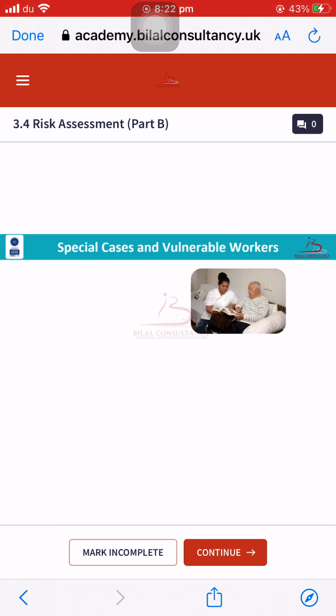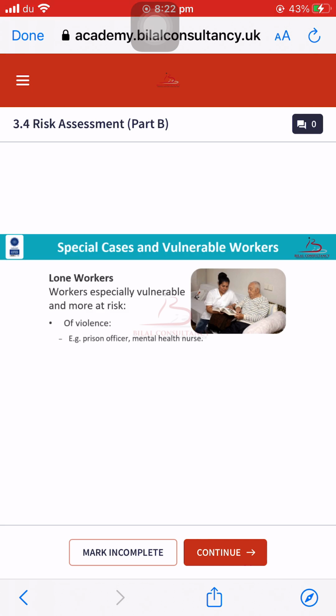In the end, the category is lone workers. Lone workers are those who are working independently, not in a group. They are working independently at site, at plants, and in different locations. So they are more exposed to the risks and hazards associated with the job, because they have no one alongside them who can rescue them or who can report any type of incident, accident or injury related to them. So that's why they are more exposed to risks and hazards associated with lone working.